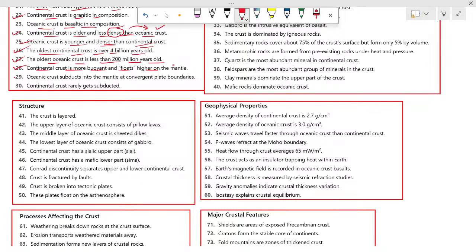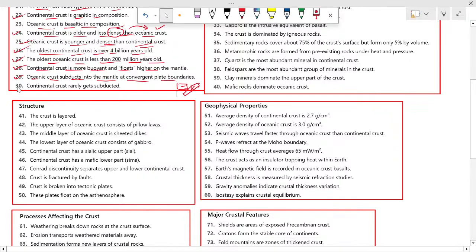Number 29, oceanic crust subducts into the mantle at convergent plate boundaries. When one plate converges with another plate, it is the oceanic crust that subducts, as it is denser than the continental. Number 30, continental crust is rarely subducted.